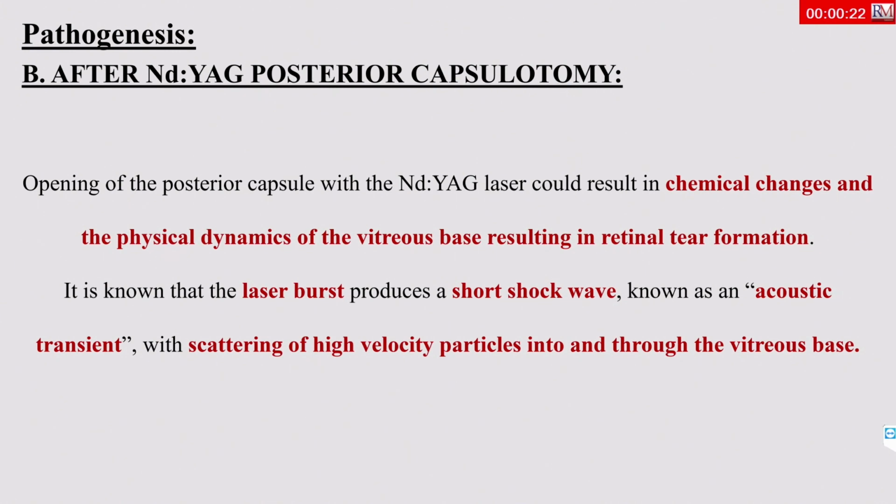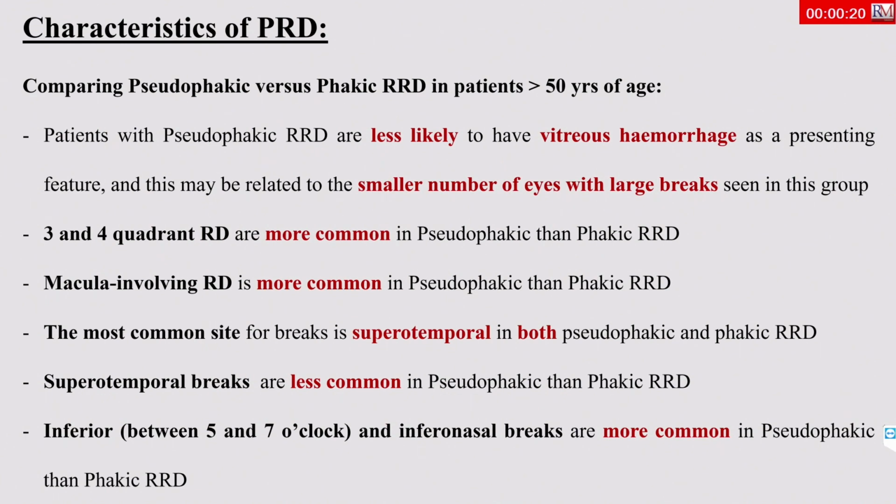What about the characteristics of pseudophakic retinal detachment? If we compare it to phakic retinal detachment, pseudophakic retinal detachment is less likely to have vitreous hemorrhage, as it is associated with a smaller number of breaks, and smaller breaks than phakic retinal detachment. Also, 3 and 4 quadrant retinal detachment were more common in pseudophakic patients.